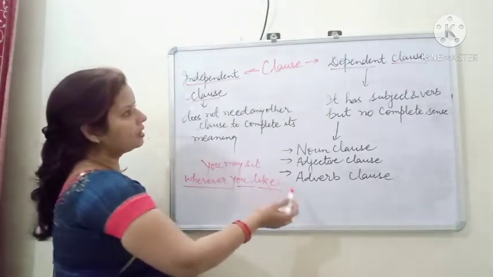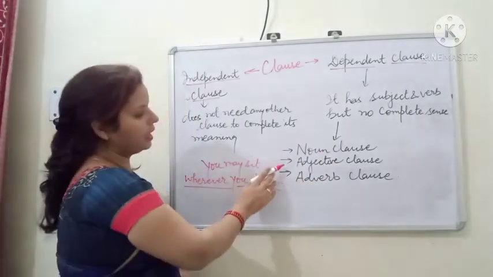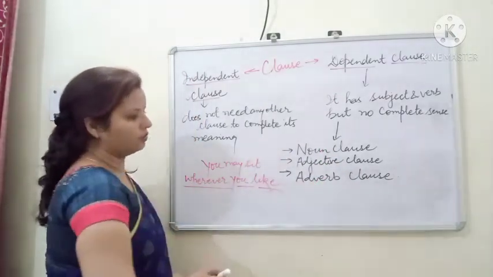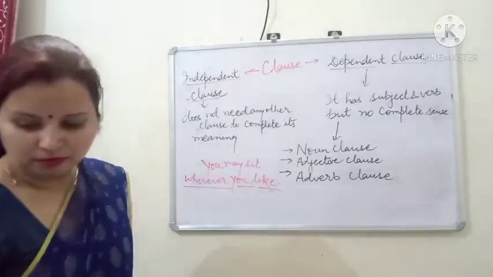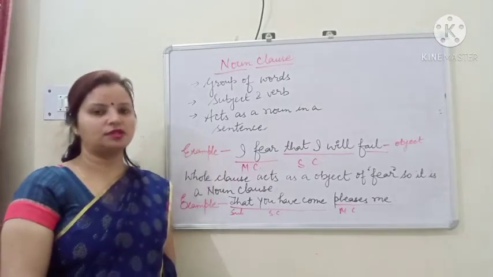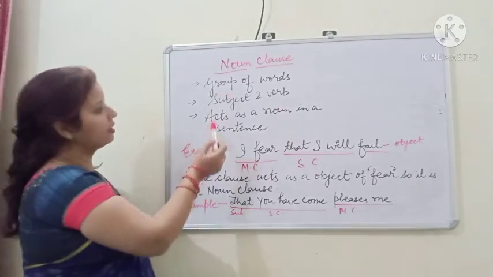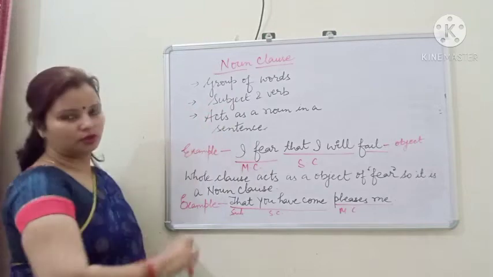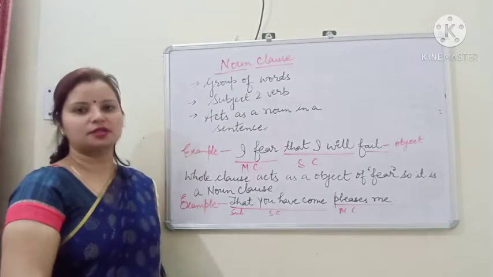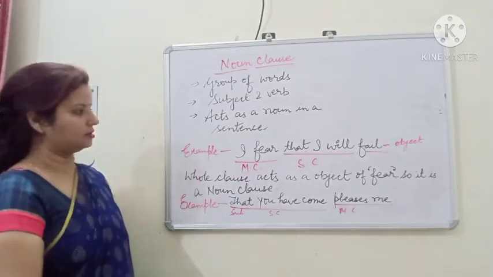Now further, a dependent clause has three parts: noun clause, adjective clause and adverb clause. Now let's see what a noun clause is. A noun clause is a group of words that has a subject and verb of its own, as we have discussed in clause, and acts as a noun in a sentence.